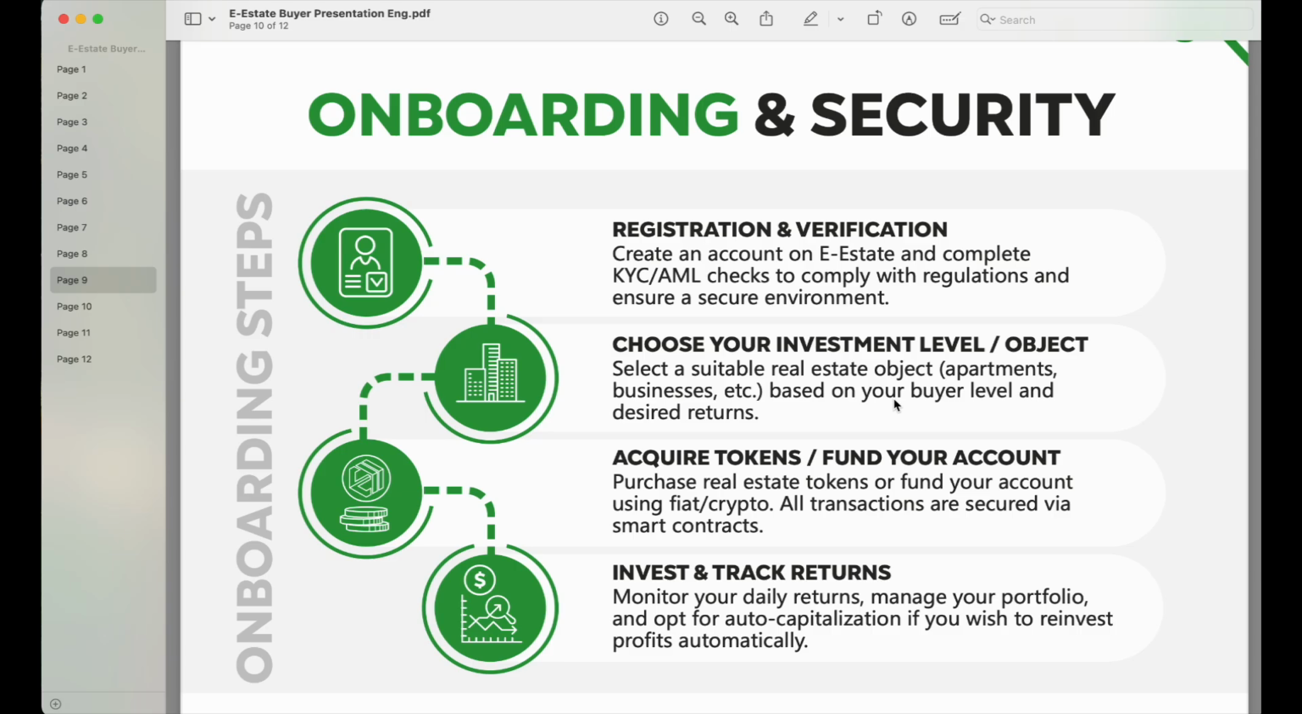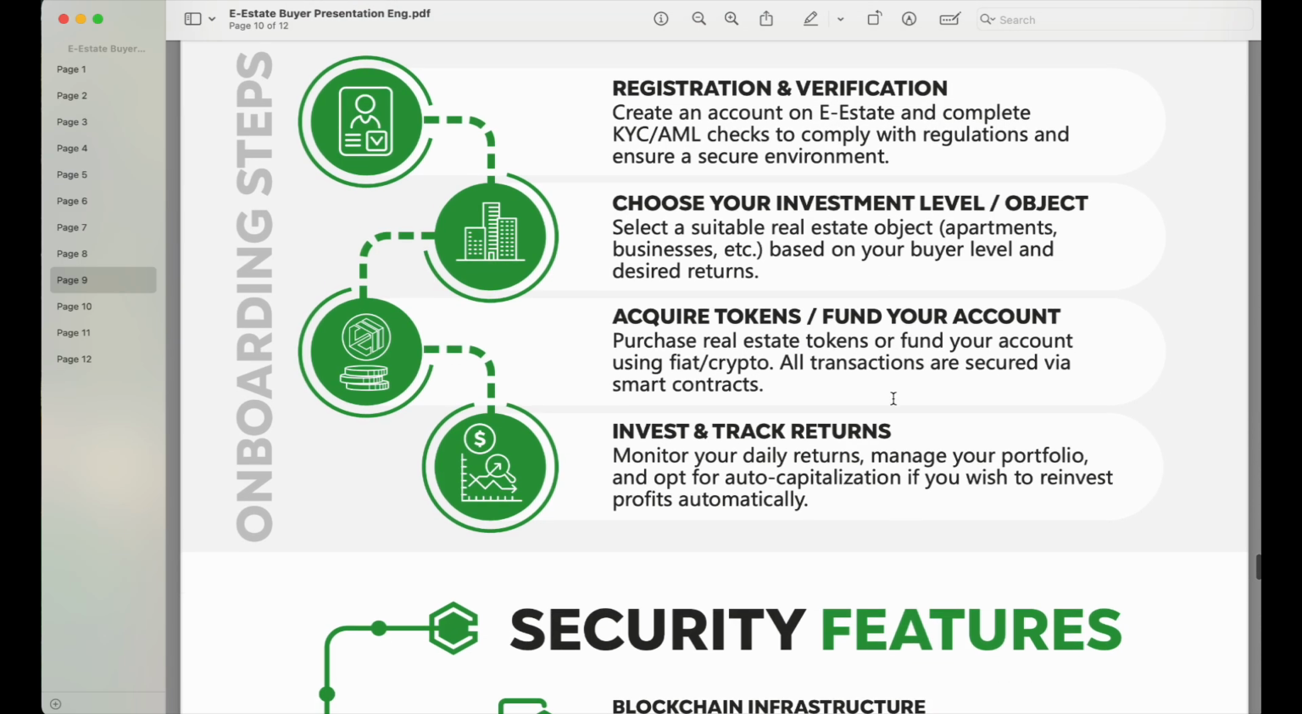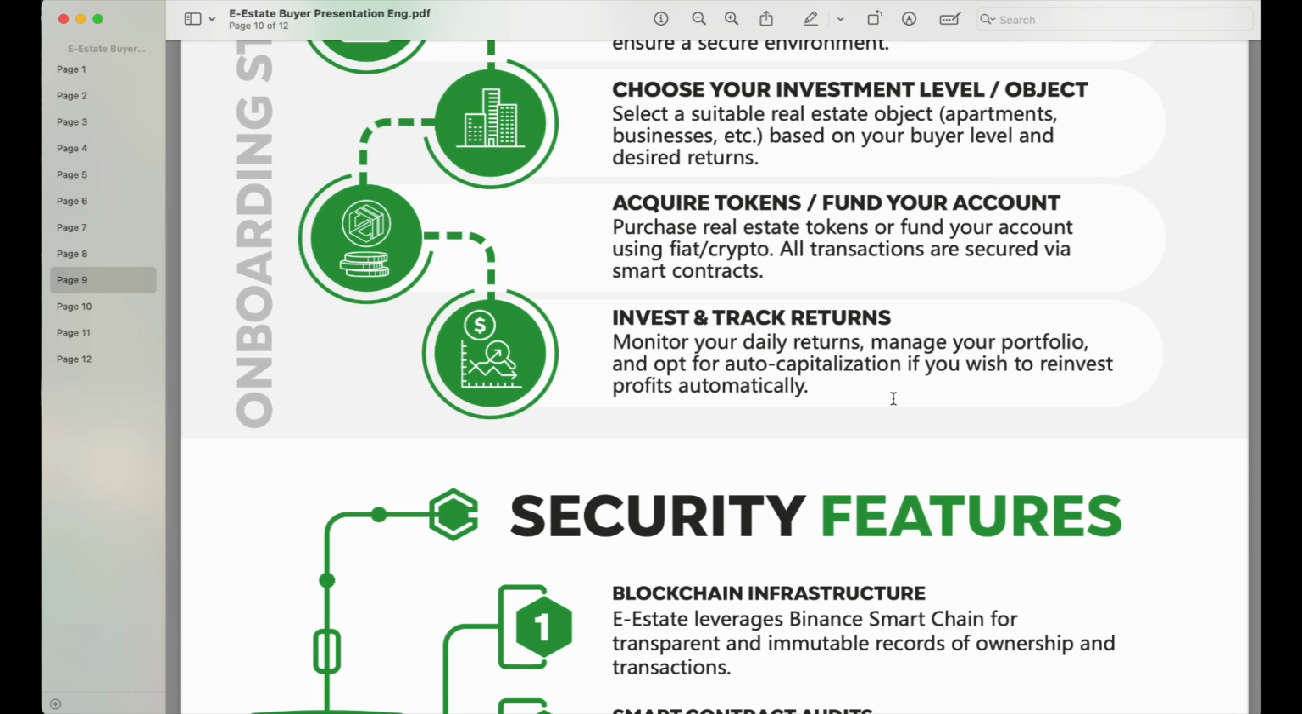Once you finish your registration and you've completed your verification, you will have the ability to choose your investment, to choose the property that you want to purchase a fraction of, and then you acquire your tokens by funding your account, and after that you will purchase your property or fraction of your property. You can deposit into this platform with all kinds of crypto. They have more than 12 or 15 different types of crypto which you can deposit with, and after your deposit you will purchase your property.